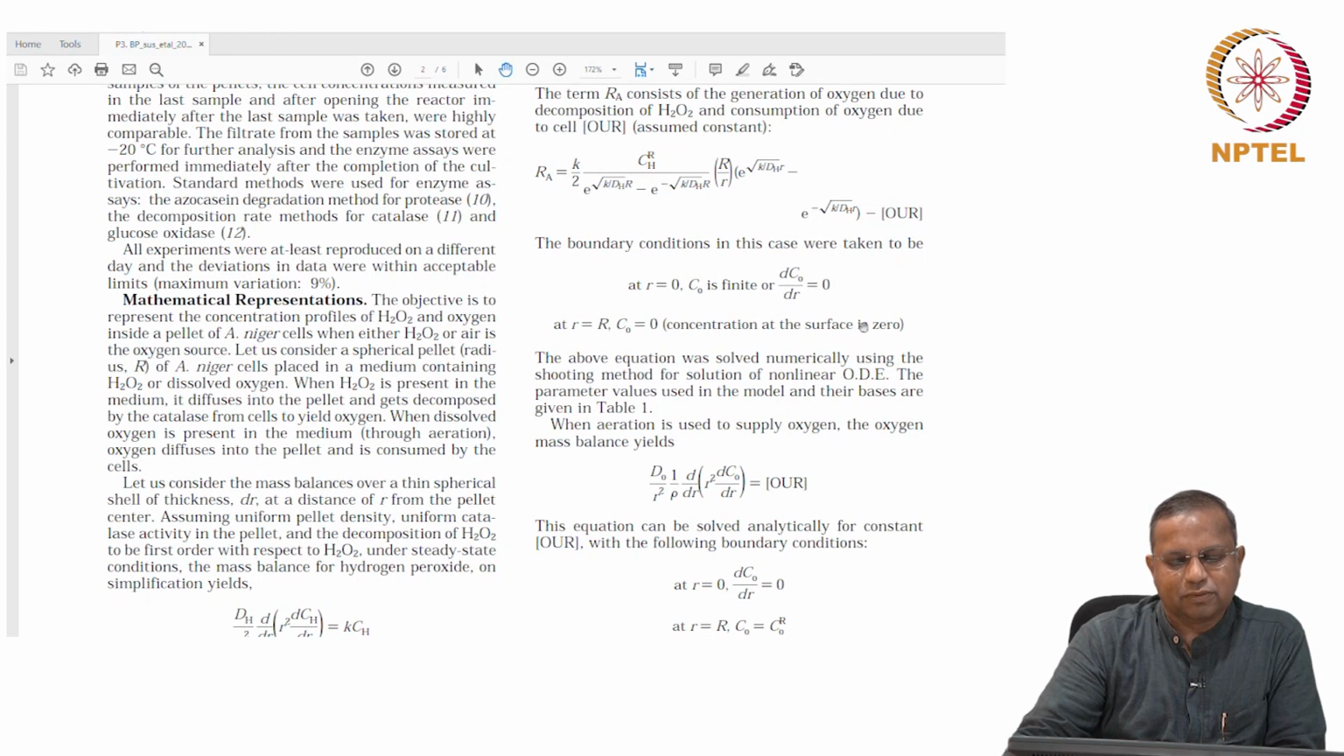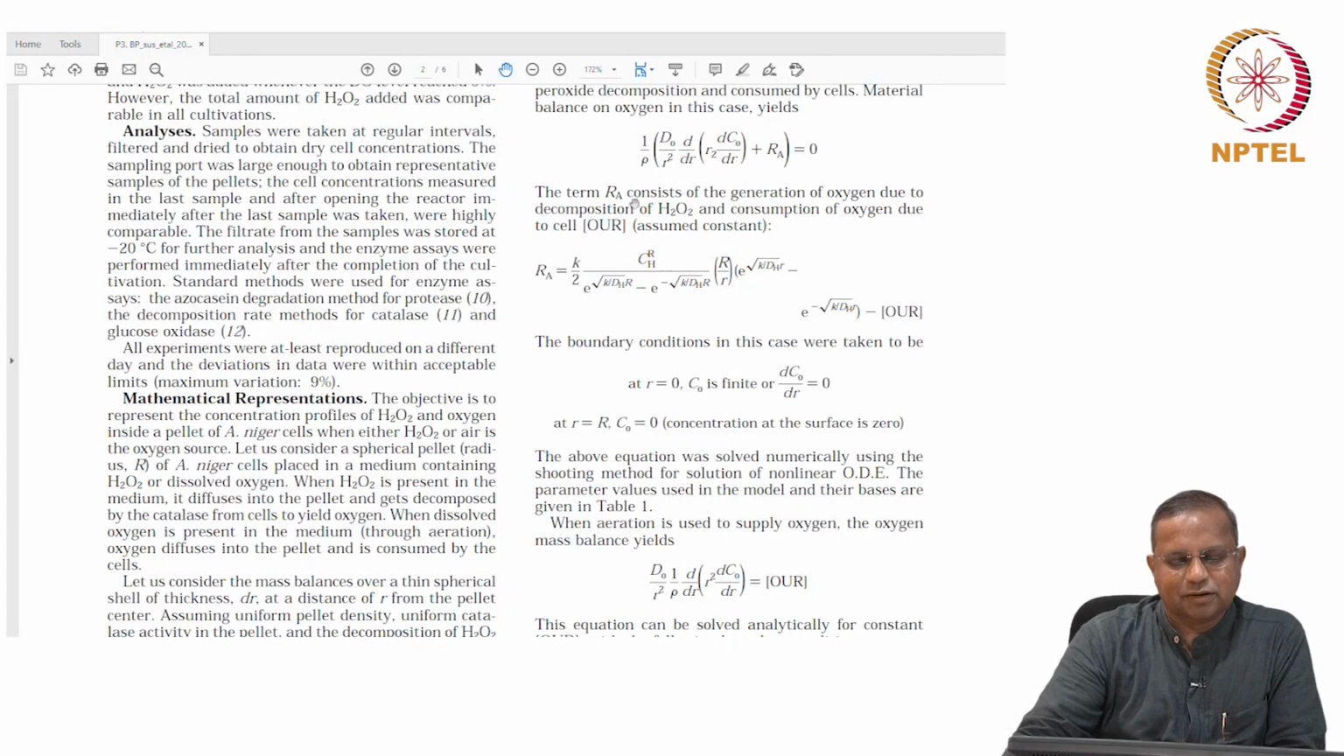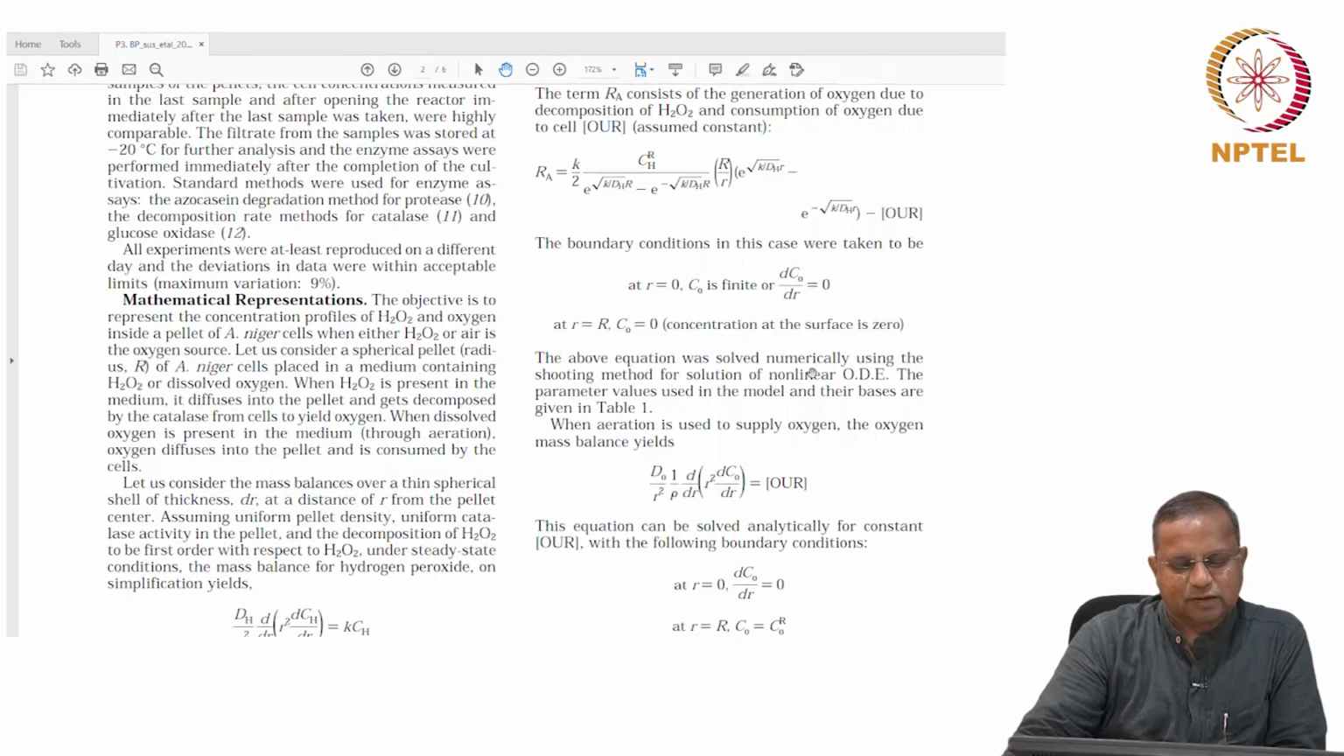And we get the term Ra, which consists of the generation of oxygen due to decomposition of hydrogen peroxide, which came out like this, and the above equation was solved numerically. Because it became difficult to get an analytical solution, it was solved numerically using the shooting method for solution of nonlinear ODEs. Just take it at face value here, that is good enough for this course. We did not look at numerical methods in this course at all.